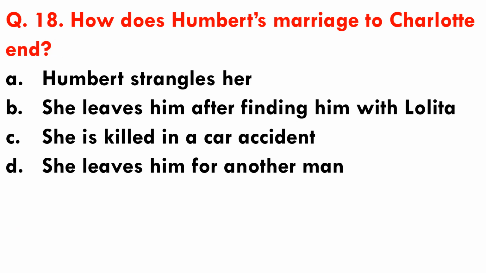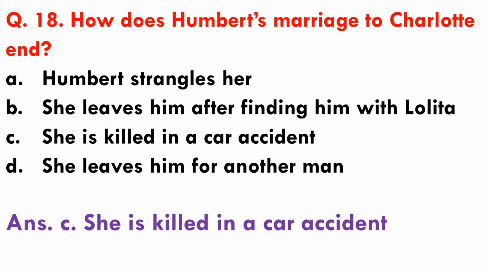Question number 18. How does Humbert's marriage to Charlotte end? Options are A. Humbert strangles her, B. She leaves him after finding him with Lolita, C. She is killed in a car accident, and D. She leaves him for another man. So here Charlotte is killed in a car accident, and in this way Humbert's marriage with her ends.